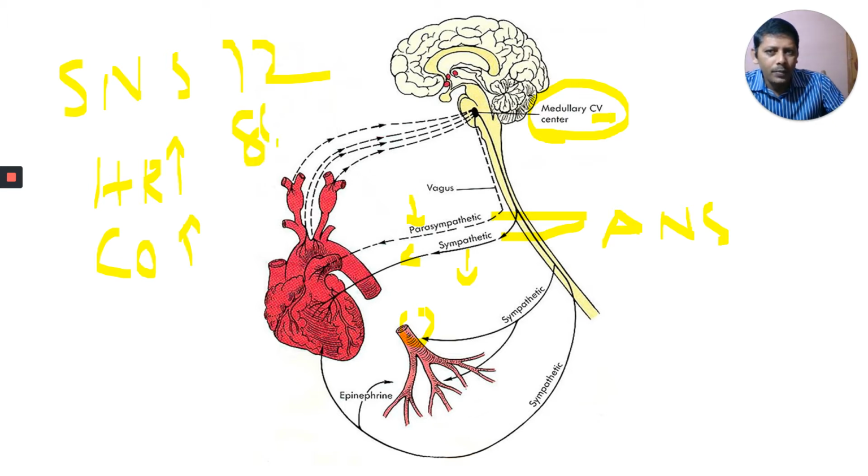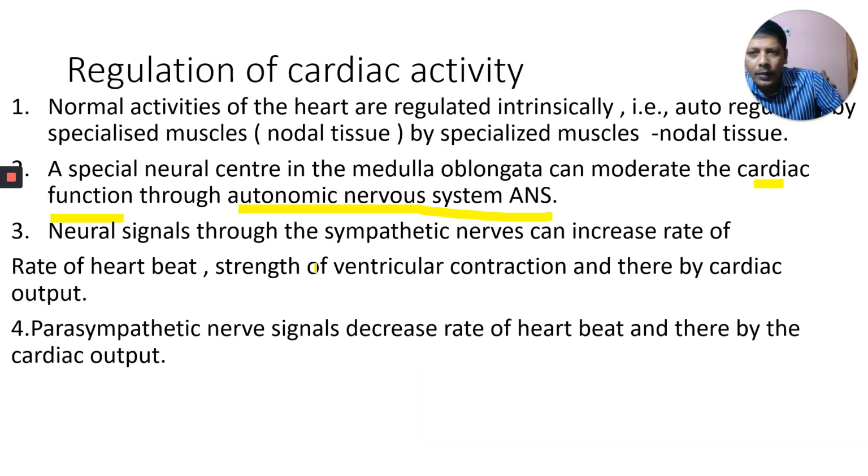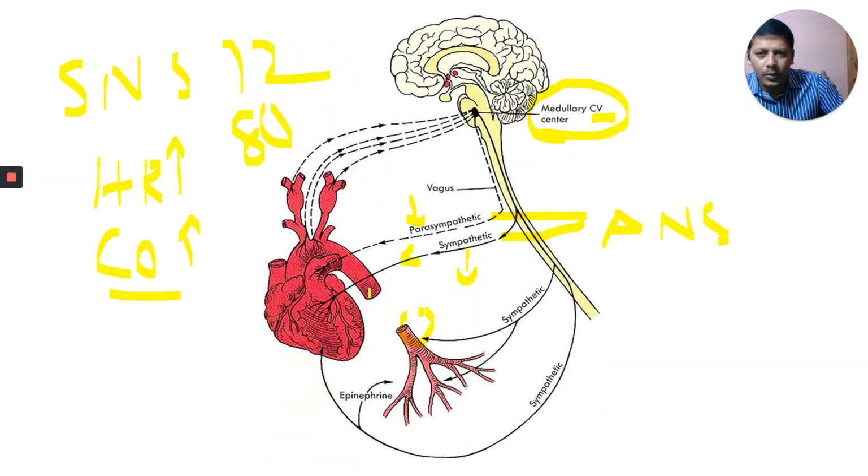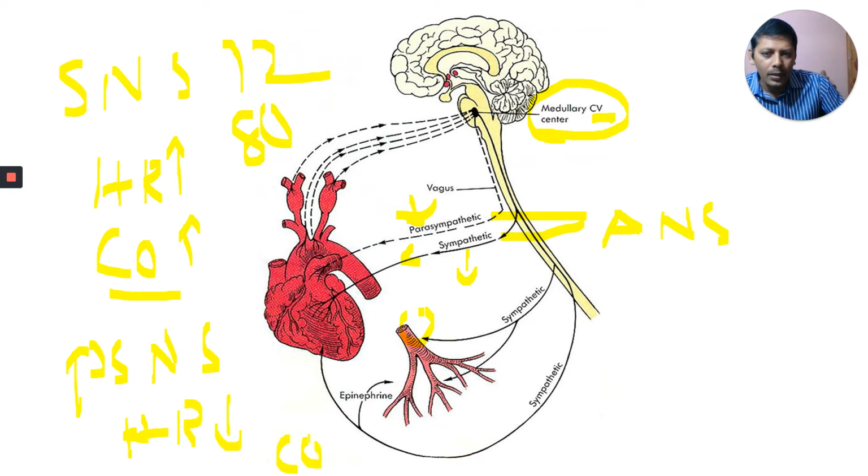If it becomes 80 times, then the cardiac output also increases. This is done by the sympathetic nervous system. Okay, the next one is the parasympathetic system. Neural signals can decrease the heart rate, the heartbeat, and thereby cardiac output. On the other hand, the parasympathetic nervous system decreases the heart rate. Heart rate is decreased here, and therefore cardiac output also decreases.